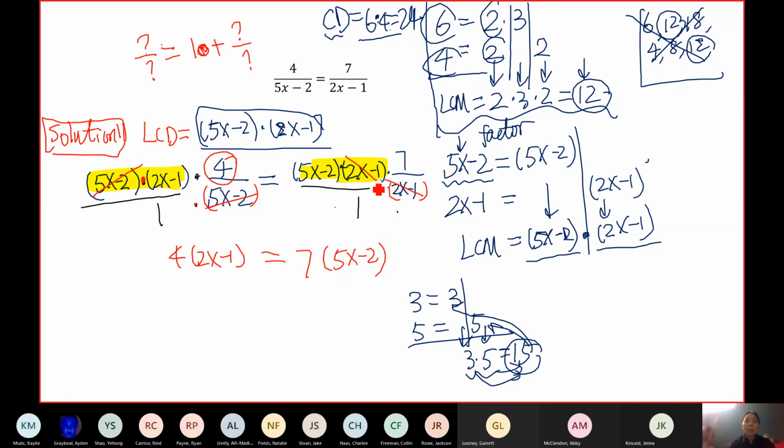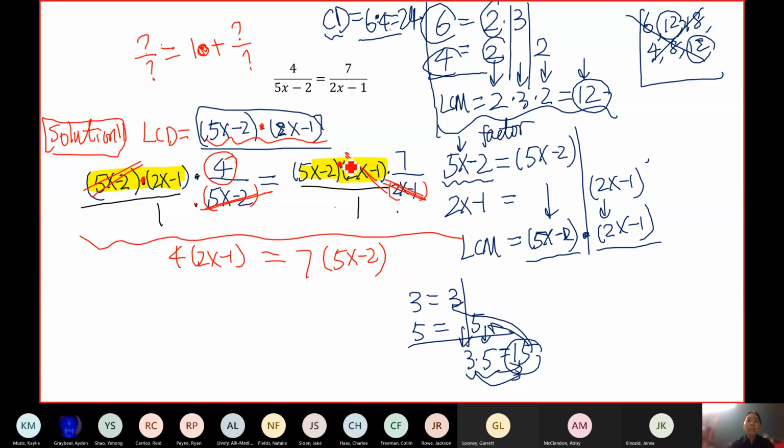So after we multiply this long expression, which is our least common denominator, we were able to cancel out the bottom ones. And from this process, you can see why we multiply these two. Because if you multiply them, it guarantees you have multiplication. So it also guarantees you have 5x minus 2, which is the first bottom, the left bottom, so you can cross them out. And why do we want the LCD to contain the other factor 2x minus 1? Because you can cross them out. Multiplication can cancel. Okay, so you have multiplication here, you can cancel them out. That's why we need a multiplication there.